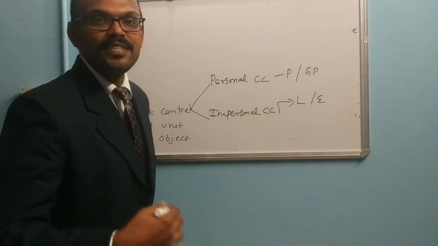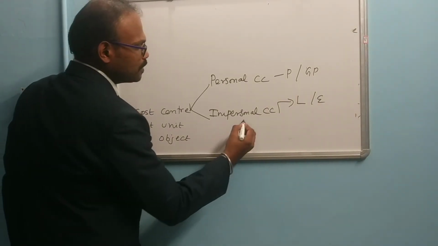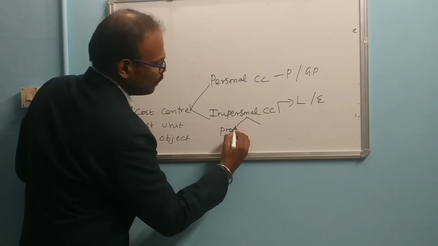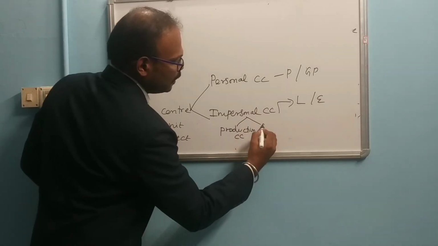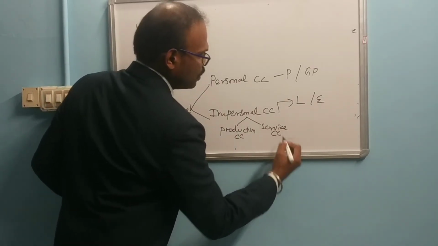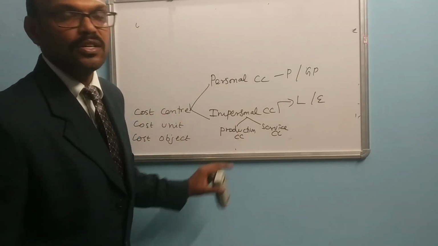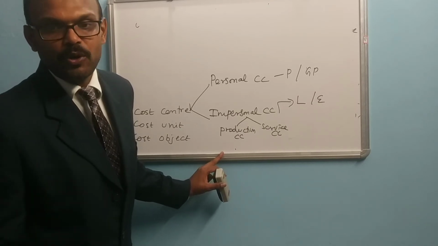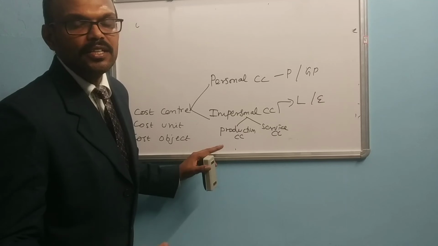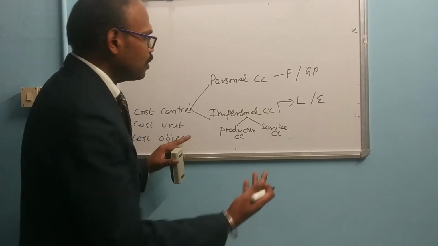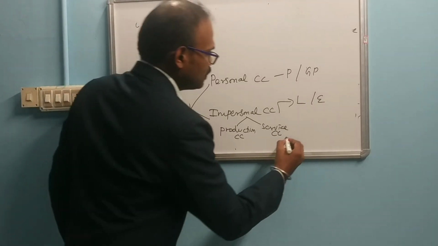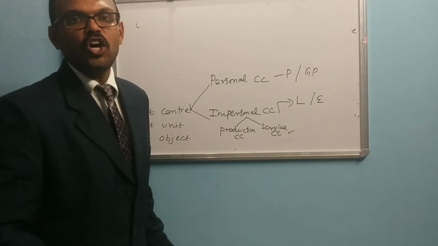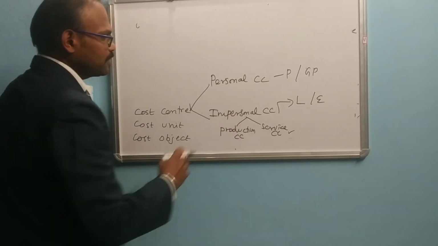On the basis of a functional perspective, the impersonal cost center is further classified into two types: the first one is called production cost center, and the second one is called service cost center. A production cost center may be a production department; any cost center which is used for the production of a commodity is a production cost center. A service cost center may be a canteen, a saloon shop, a theater, or a lecture hall.